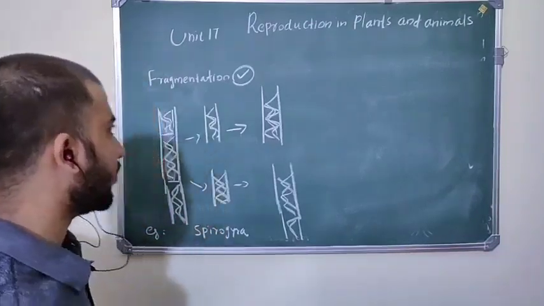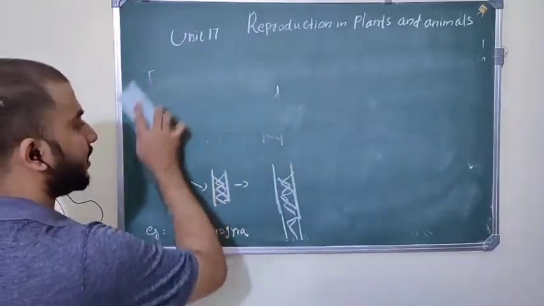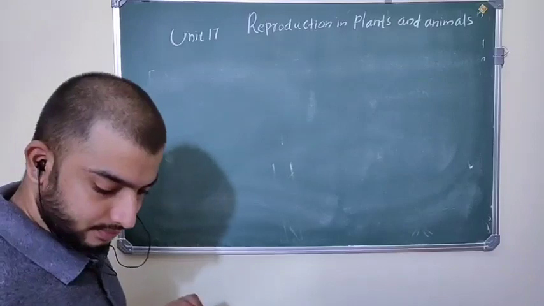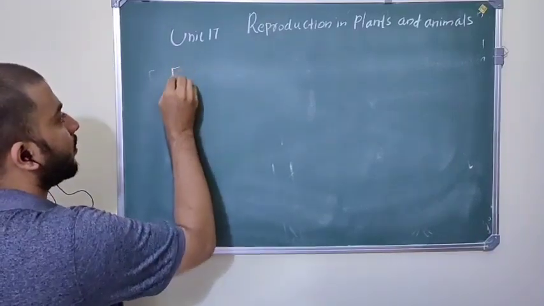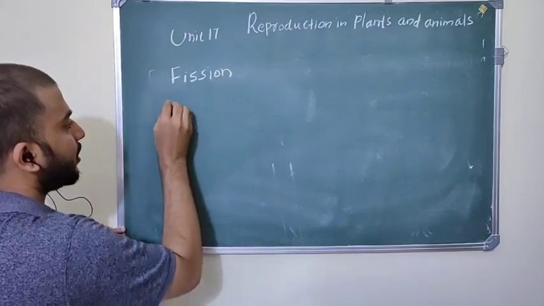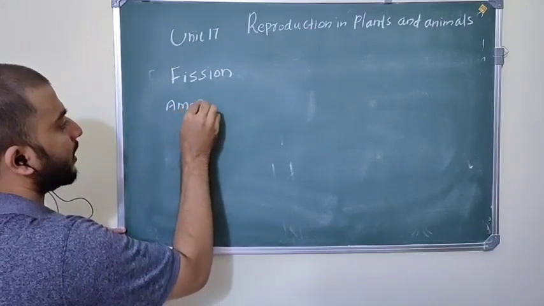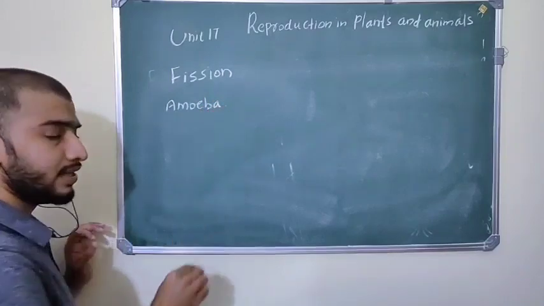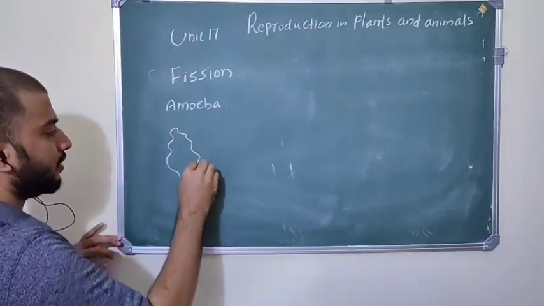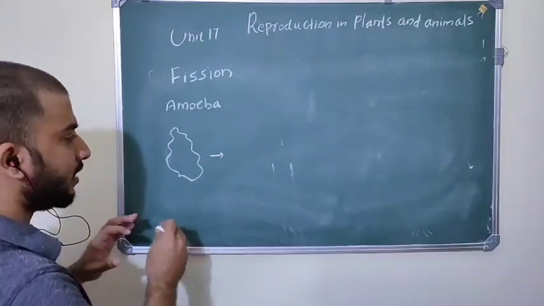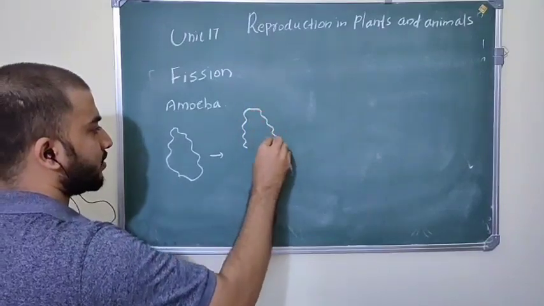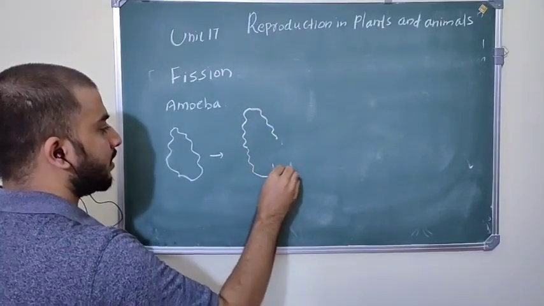The next type of reproduction, present in amoeba, is called fission. Fission is present in unicellular organisms like amoeba, and also in bacteria. Okay, amoeba, you know, has an irregular shape, it is a cell, and this cell grows and expands its cytoplasm and its cellular contents.